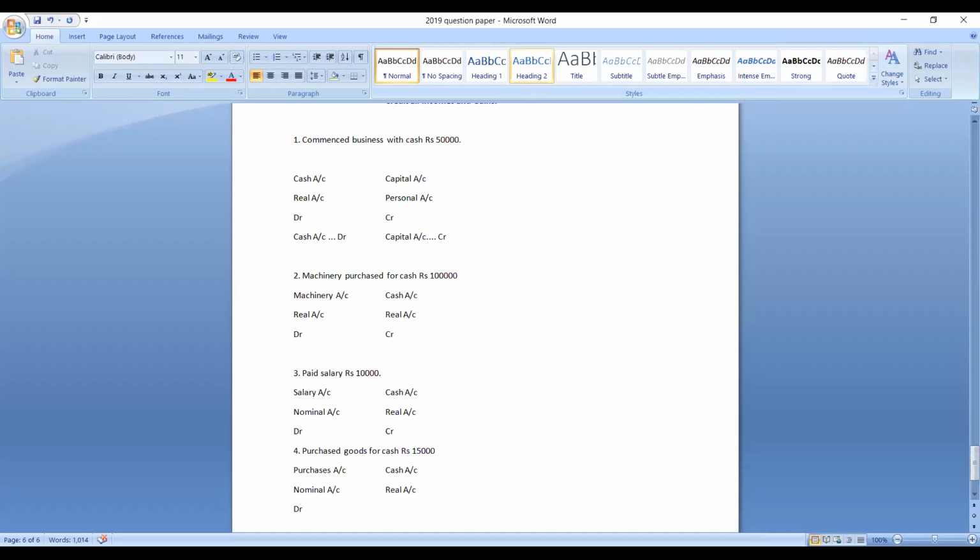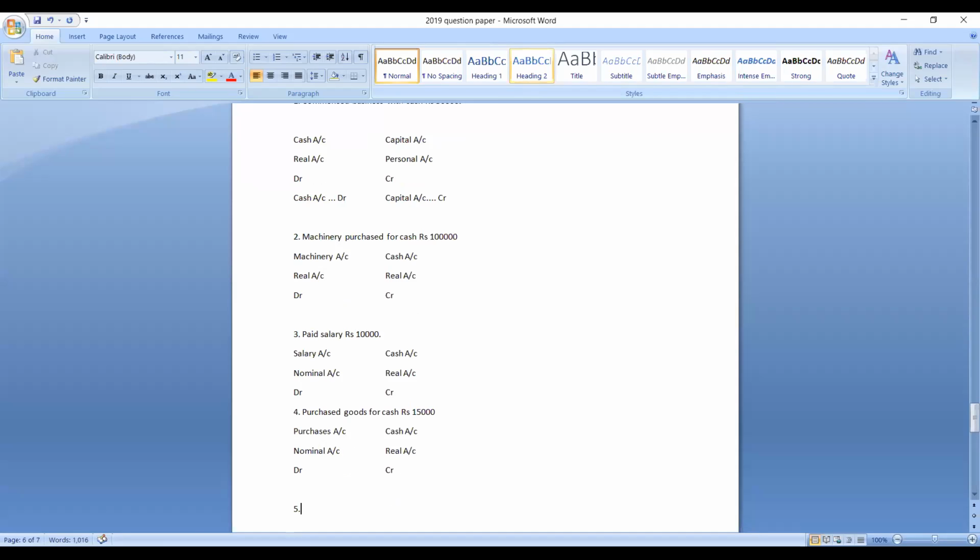And here cash account is there. It belongs to real account. What is the rule of real account? Debit what comes in, credit what goes out. So when you purchase goods for cash, cash is going out of the business. So you should credit which account? You should credit cash account. Understood? Let us take one more example, fifth one.